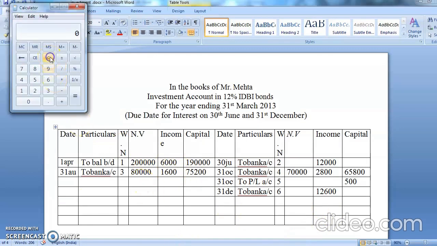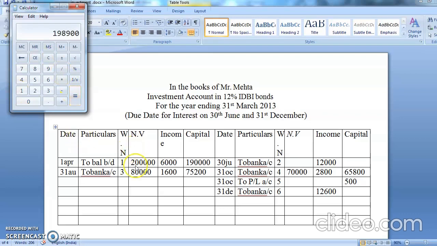So you're having 1,90,000 plus 75,200 minus 65,800 minus 500. So you're getting a figure of 1,98,900.